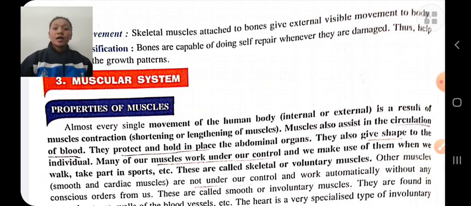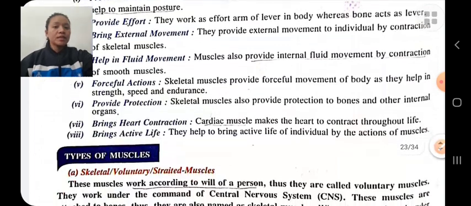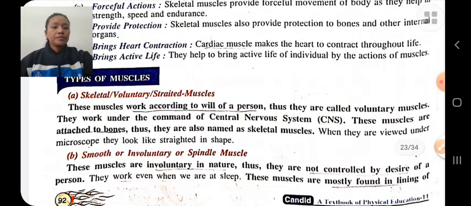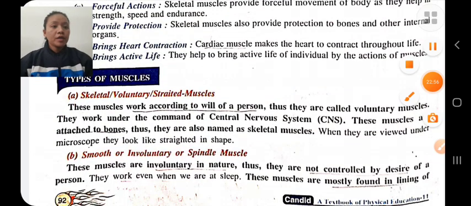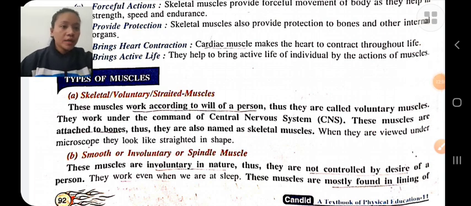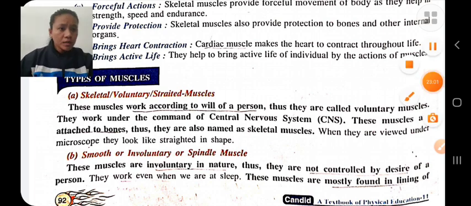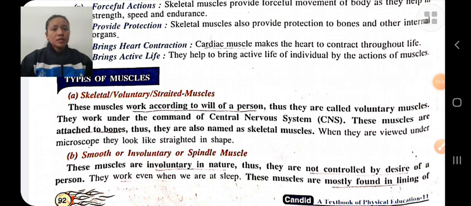There are three types of muscle: voluntary muscles, involuntary muscles, and cardiac muscles. Voluntary muscles are those muscles which work according to the will of a person.